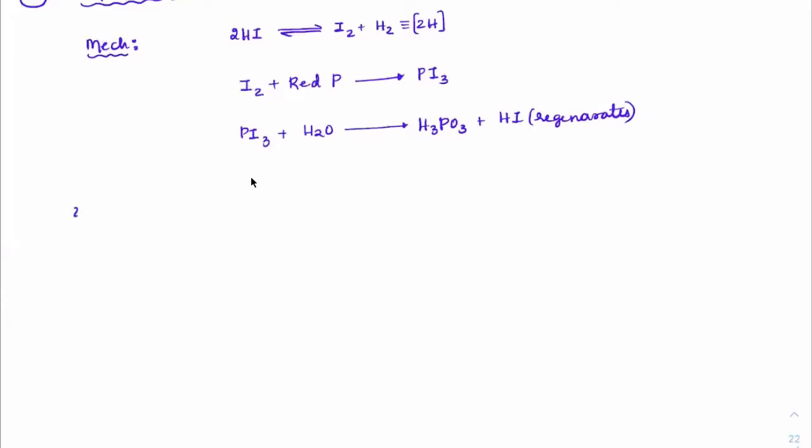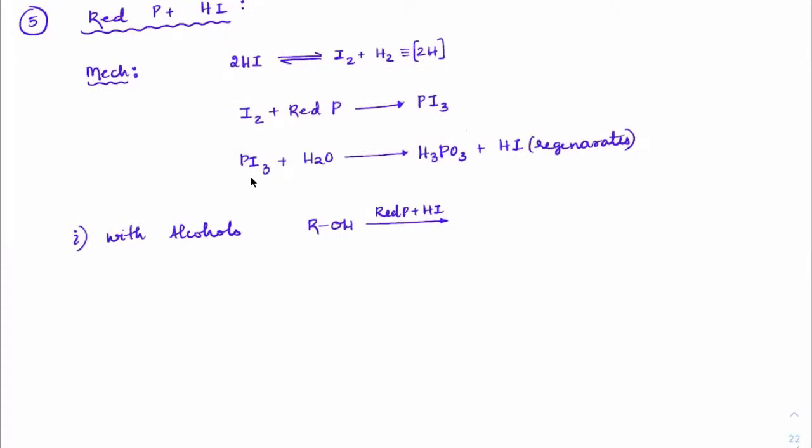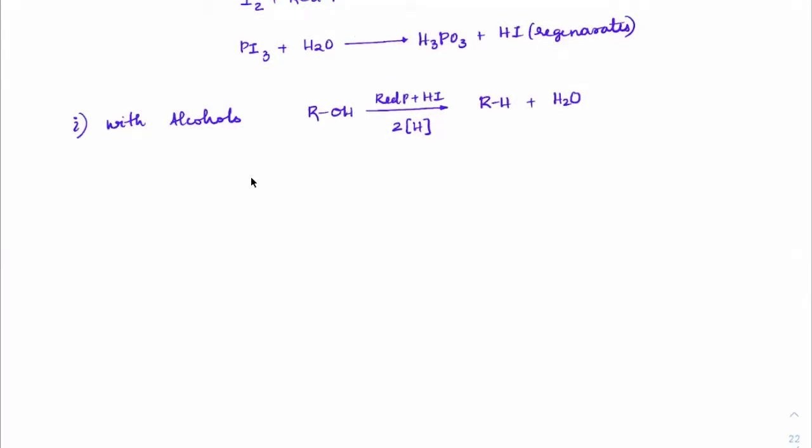So what it can do for all functional groups: if you treat with alcohols, we have ROH reacting with red phosphorus and HI. If I give two nascent hydrogens, that will convert this into RH and H2O. So for alcohol, how many moles of HI are required? I require 2 moles of HI, because 2 moles of HI will give you 2 nascent hydrogens. These kinds of questions will be asked.